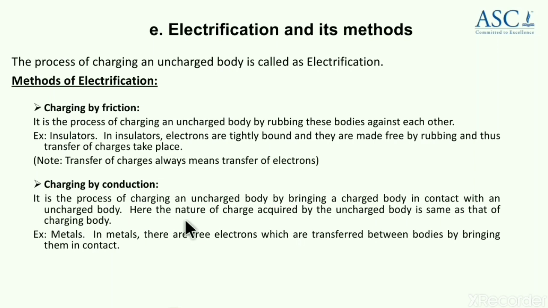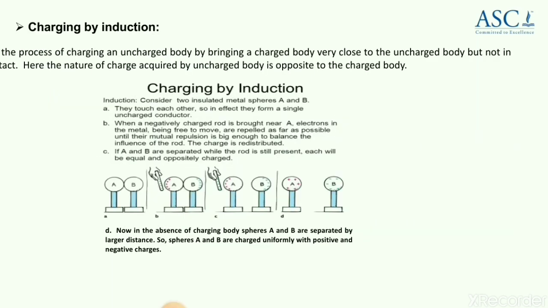Similarly, if you bring a negatively charged body, the conductor will gain negative charge. Example, metals. In metals there are free electrons which are transferred between bodies by bringing them in contact. No need of rubbing. We have to provide just a path, that is why we bring them in contact.